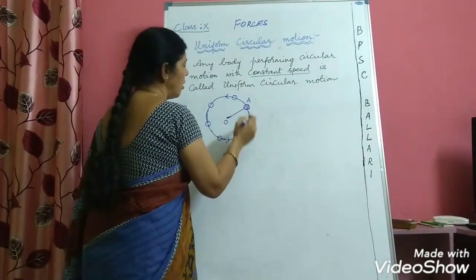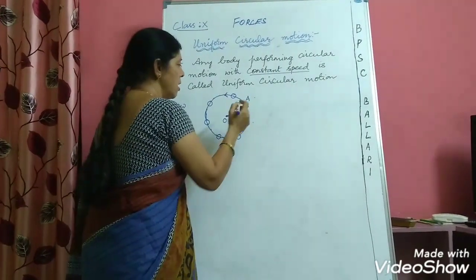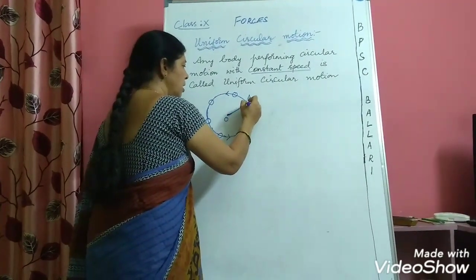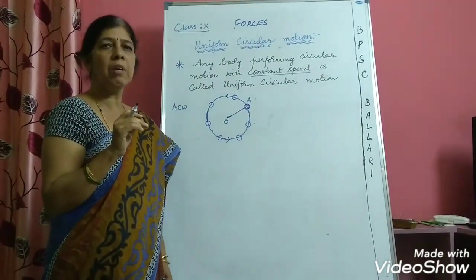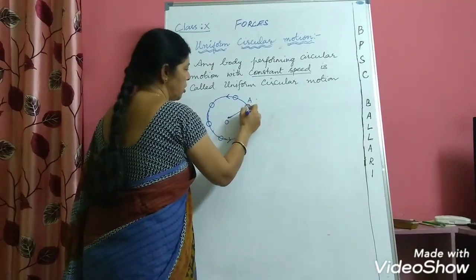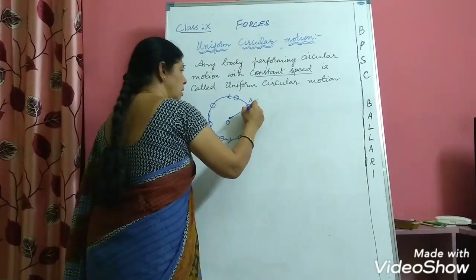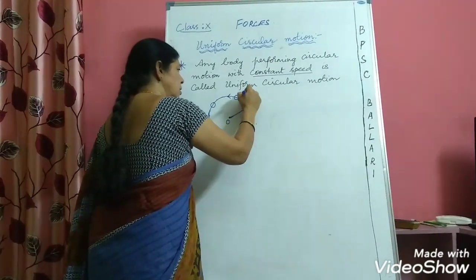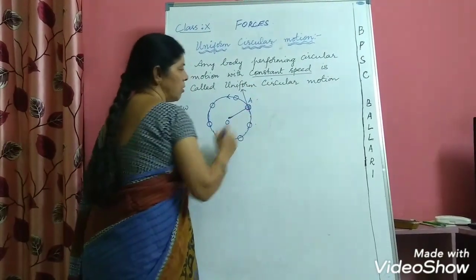Now, in which direction is the body directed? When the direction changes, we know that the velocity of the body will change. Here, when the ball is at this position, the velocity is in the direction of a tangent drawn to this circle.